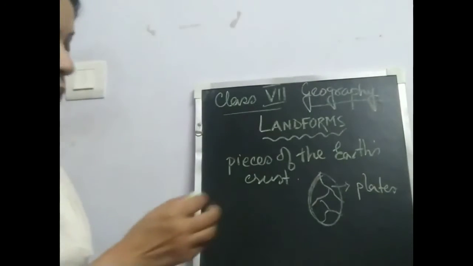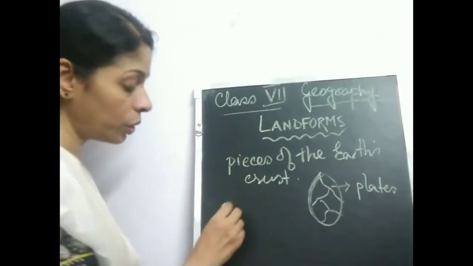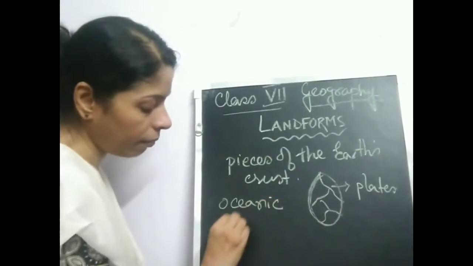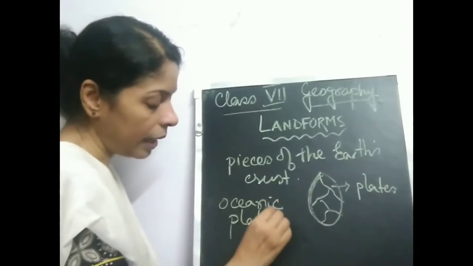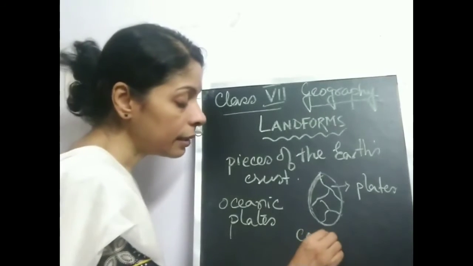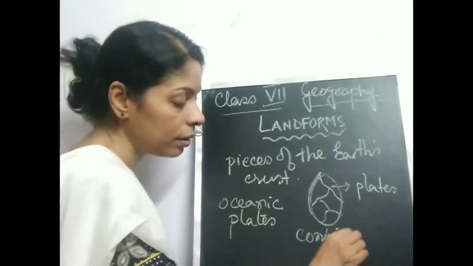When they make up the oceans, or when they form the beds of the oceans, they are called the oceanic plates. And when they make up the continents, they are called continental plates.